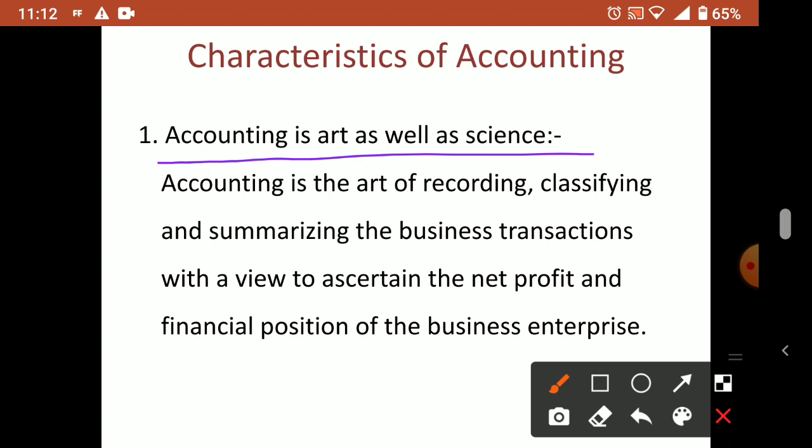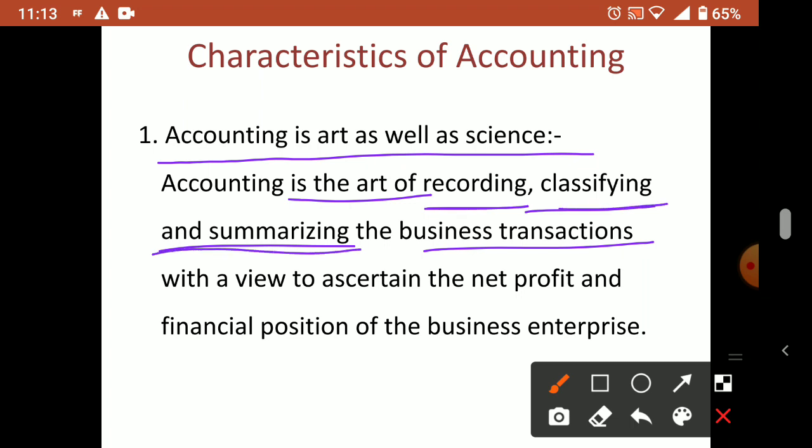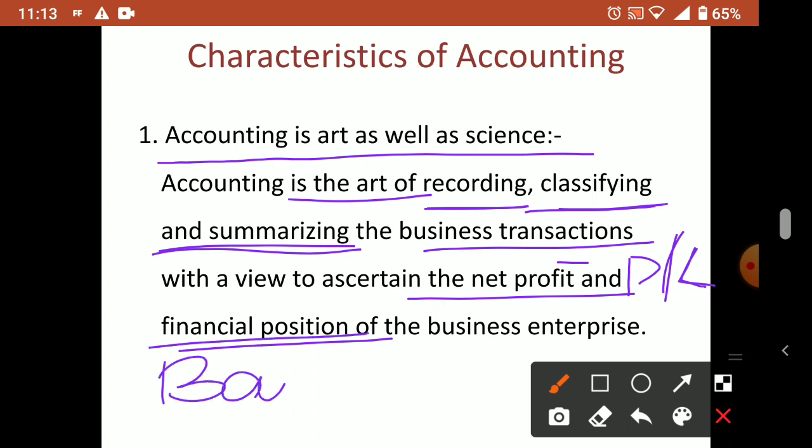Art means a special skill is required for recording and doing all these things. So accounting is the art of what? Recording, classifying and summarizing the business transactions with a view to ascertain the net profit and financial position of the business enterprise. So all this process, recording, classifying, summarizing, we are doing for what? To ascertain the net profit and financial position. The net profit you get in the profit and loss account, P and L we say, and the position is what we can see in the balance sheet.